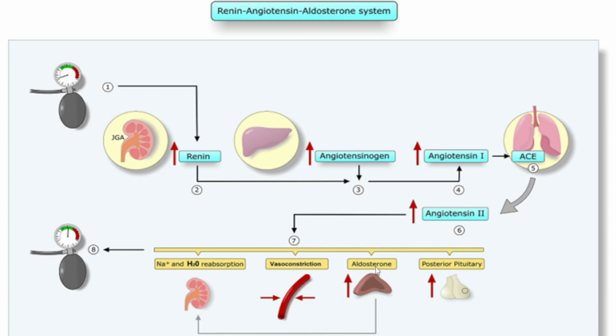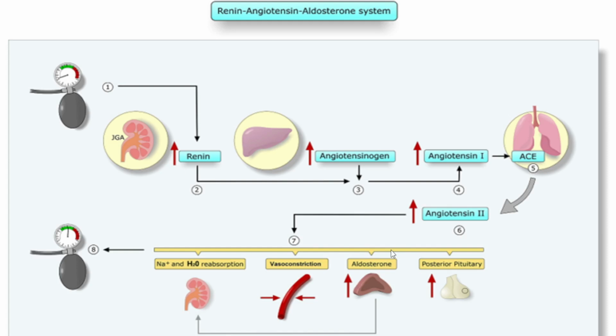Okay, so you have to remember, because of the release of aldosterone, it causes the renal tubules to increase the reabsorption of sodium, which in consequence causes the reabsorption of water into the blood. So there will be reabsorption of water also, and at the same time causing the excretion of potassium. So because of aldosterone, sodium and water retention will be there, and at the same time potassium excretion will be there. So this is for the electrolyte balance.